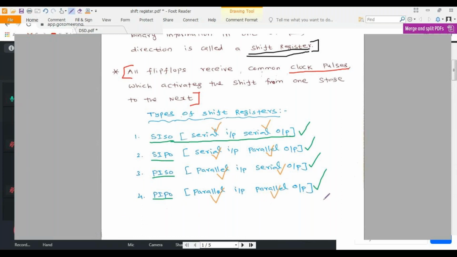So please keep in mind, parallel operations will require only one clock pulse. In the parallel input கொடுத்தாலும் சரி அல்லது parallel output எடுத்தாலும் only one clock pulse is enough to perform this operation. But serial case என்ன பண்ணனும் அப்படினா you want to apply 3 more clock pulses. In serial operations you want to apply 3 more clock pulses to obtain your output in the output section, or to load your data in the input section.